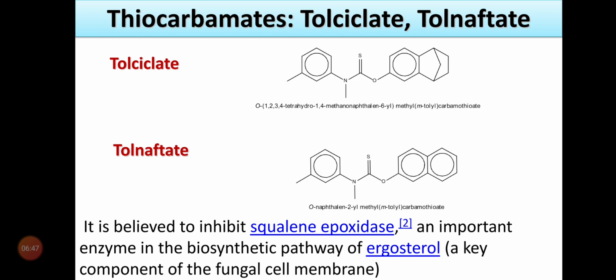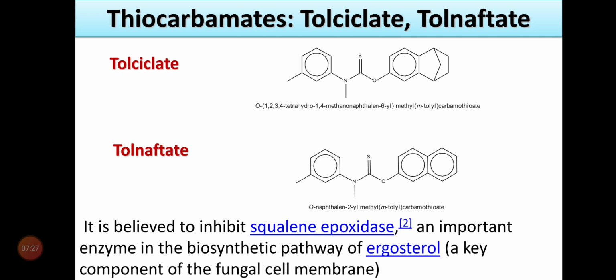The structures are similar. In tolnaftate, the naphthalene ring is there, and in tolcyclate, the naphthalene ring is bridged by one carbon atom. The O substitution is 1,2,3,4-tetrahydro-1,4-methanonaphthalen-6-yl. So this is the substitution in tolcyclate. O-(1,2,3,4-tetrahydro-1,4-methanonaphthalen-6-yl) methyl(m-tolyl)carbamothioate is the basic nucleus in tolcyclate.